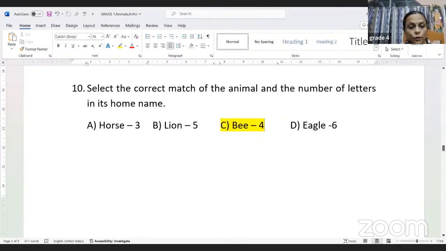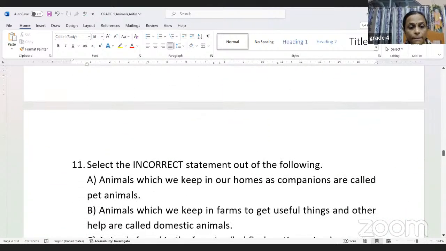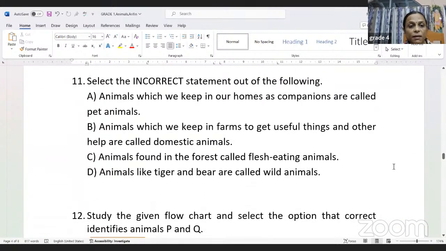Then moving to question number 11 now. Here we have to select the incorrect statement out of the following. Animals which we keep in our homes as companions are called pet animals. So is it correct?